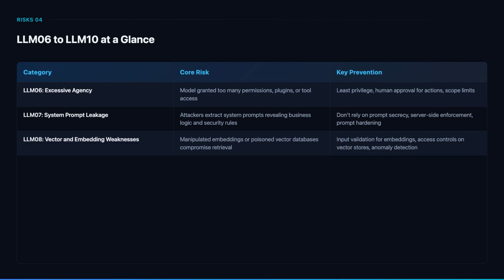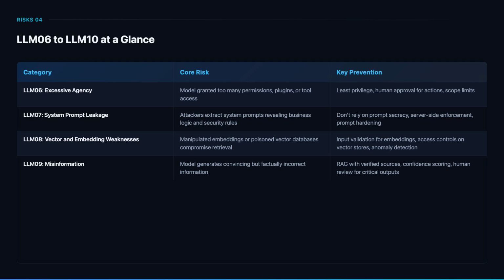LLM 08 vector and embedding weaknesses cover risks in retrieval-augmented generation systems. Attackers can manipulate embeddings, poison vector databases, or exploit similarity search to inject malicious content into model context. Prevention requires validating inputs to embedding pipelines, enforcing access controls on vector stores, detecting anomalous embedding patterns, and filtering retrieved content before sending it to the model.